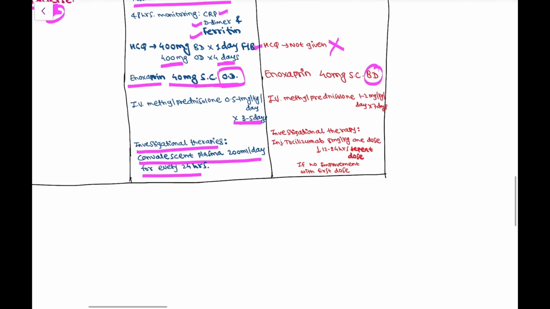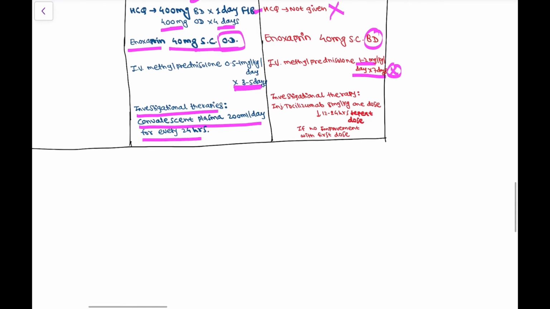Then the IV methylprednisolone dose is 1 to 2 milligrams per kg per day for 7 days, whereas in moderate it was 0.5 to 1 milligrams per kg per day for 3 to 5 days.